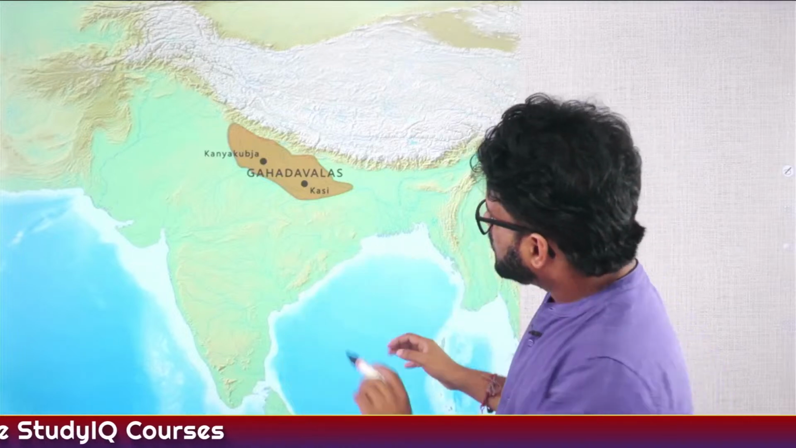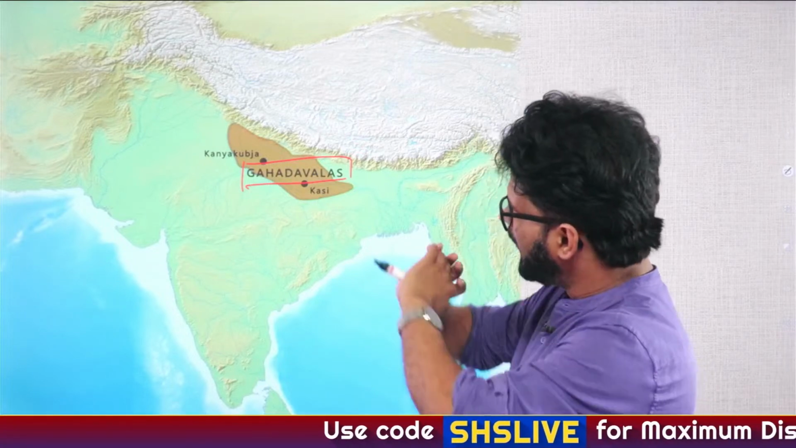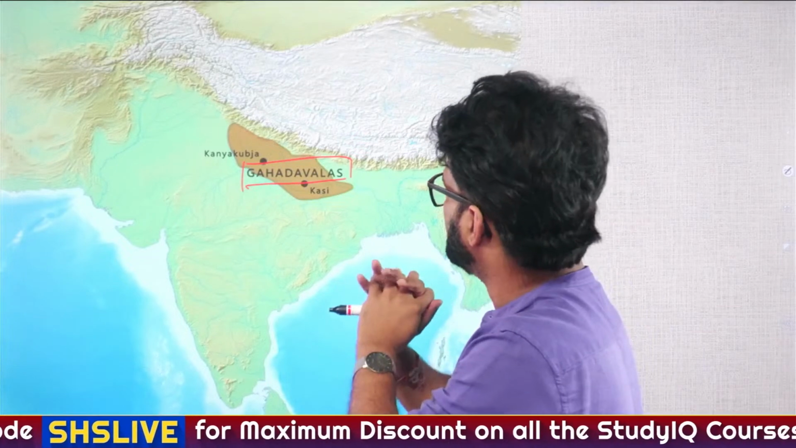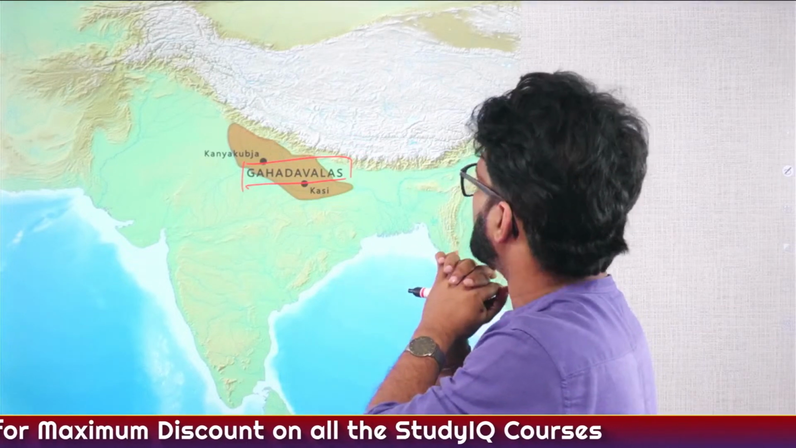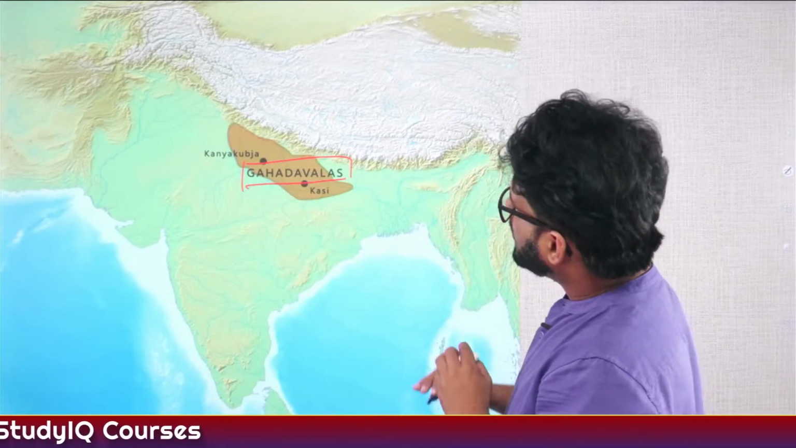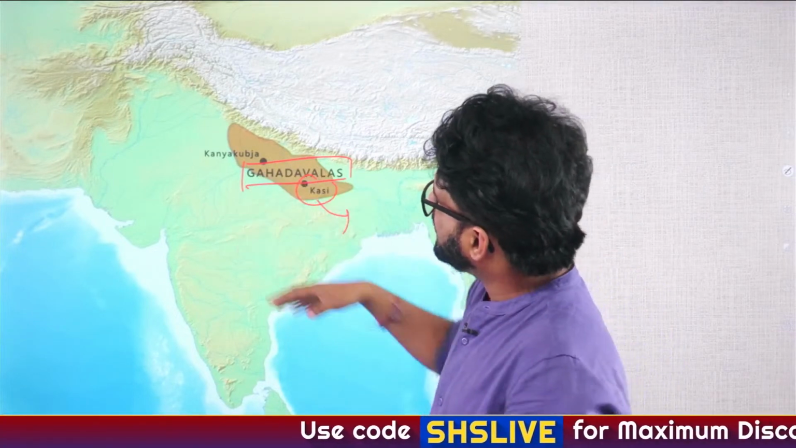So now, let's focus on Gahadwalas. We have talked about Chahamanas or Chauhans. We have seen they had different branches. Chahamanas of Ajmer were the most famous. Ajay Raja established Ajay Meru. Prithviraj Chauhan is actually Prithviraj III. Now here let's focus on Gahadwalas. Initially, their capital was Kashi, Banaras. Later on they also captured Kanyakubja.